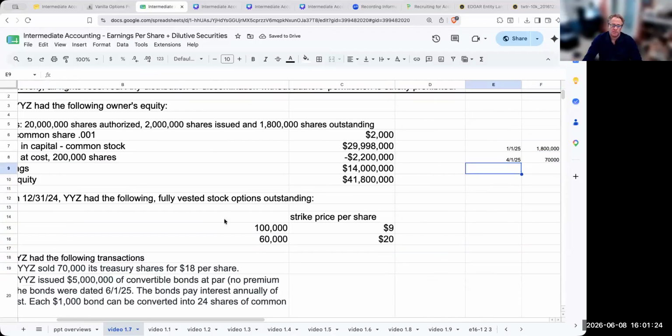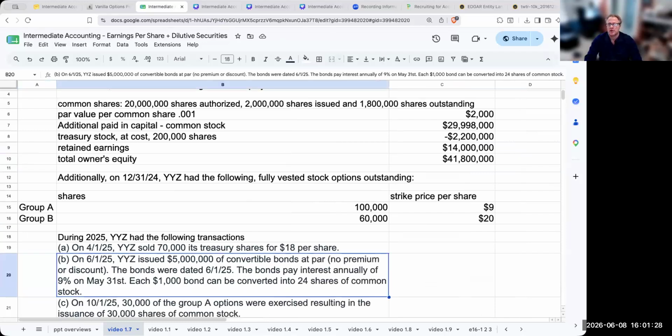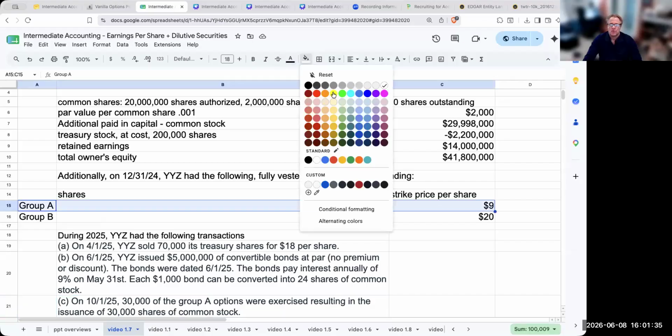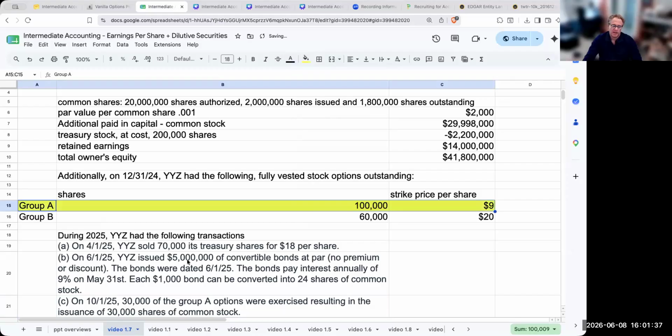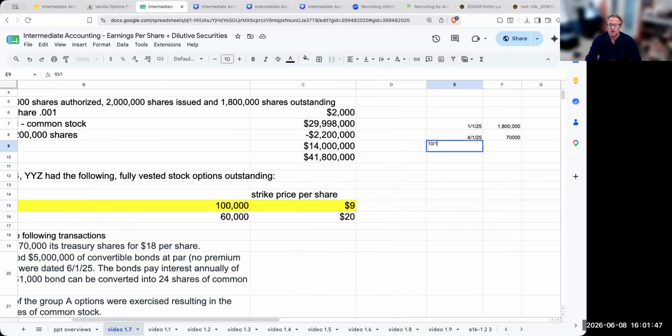Now, at the same time, the bonds, I'm not concerned about those because those did not convert. Of the 30,000 Group A options, basically, I had these 30,000 options. 30,000 of the Group A options were exercised, resulting in the 30,000 shares of common stock. So on 10/1/25, we've got 30,000 shares that were issued.